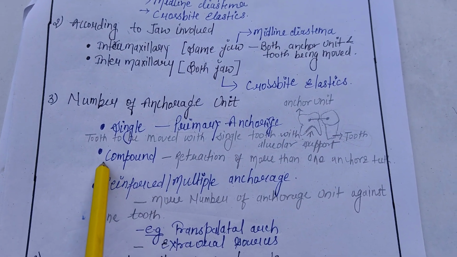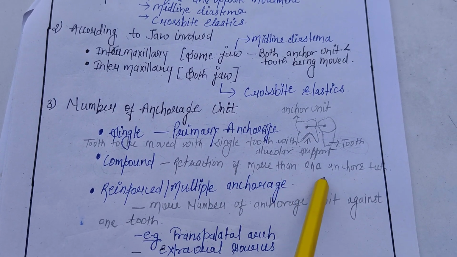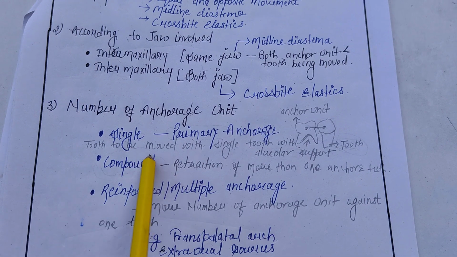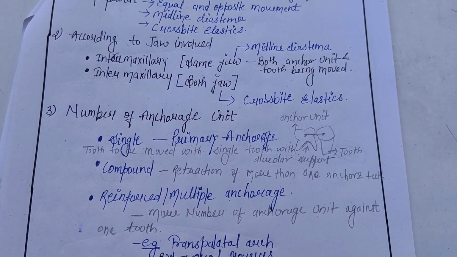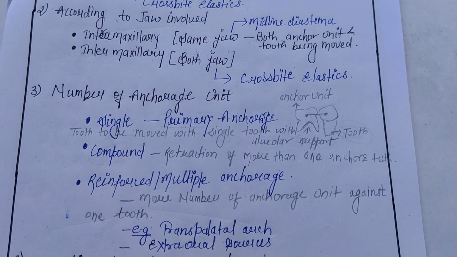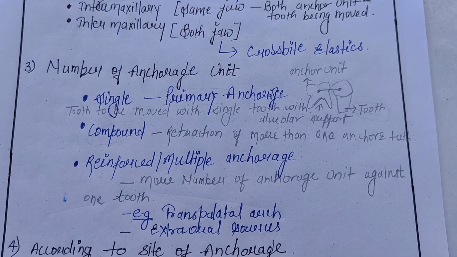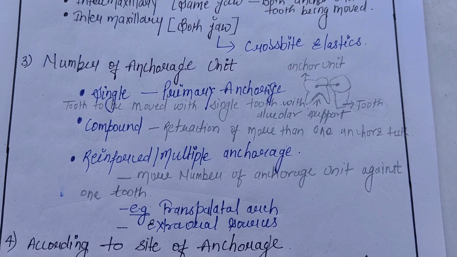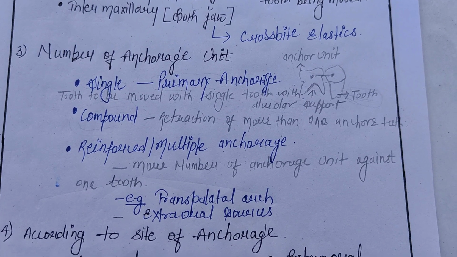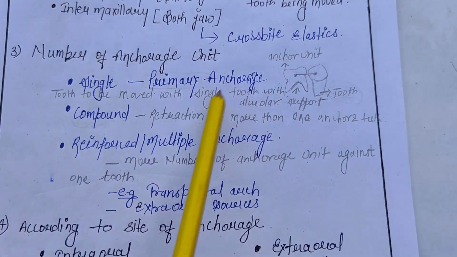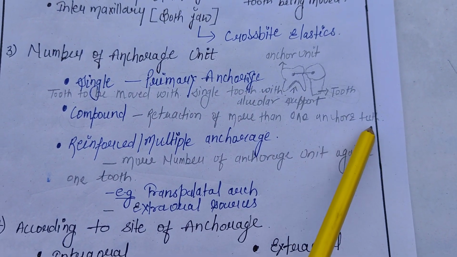Next is compound anchorage. Compound anchorage is when more than one anchorage unit is involved to achieve the required movement of the tooth, for example retraction against more than one anchor unit.